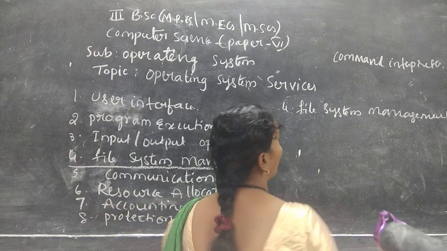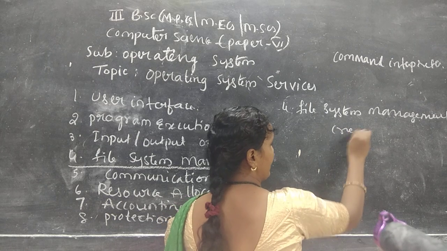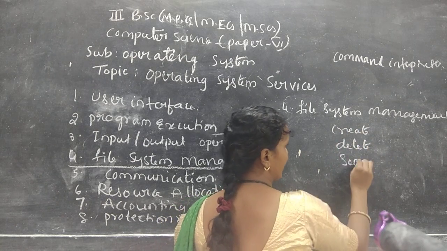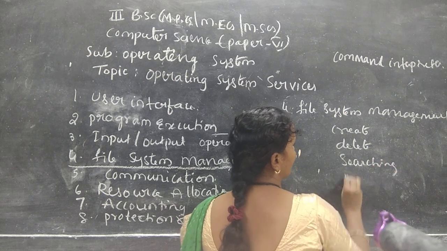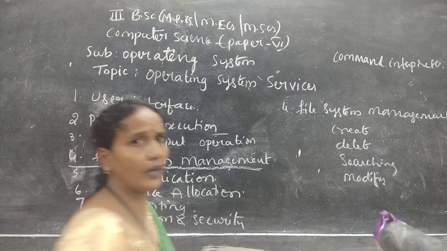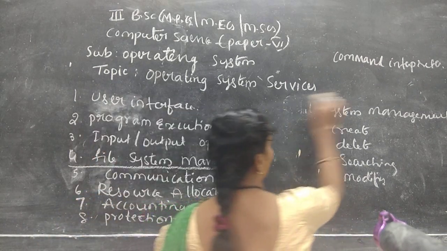This will come under file system. Under here the operating system provides four or five services. One is create, second one is delete, third one is searching, and the fourth one is modify, that is under renaming and all. So for these four operations the operating system should provide interfaces to the user.